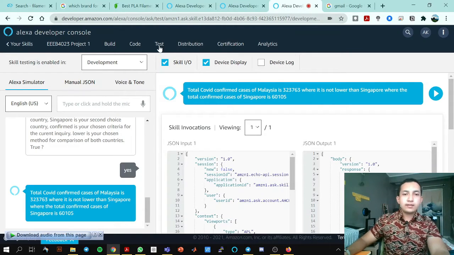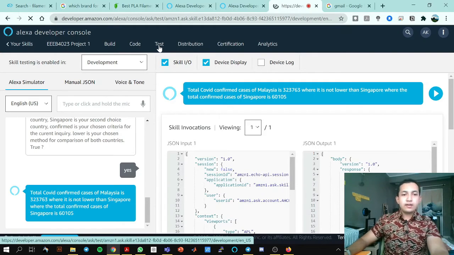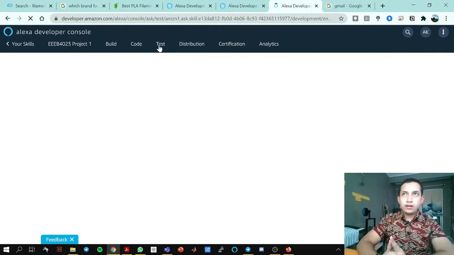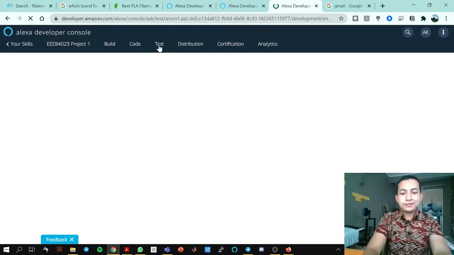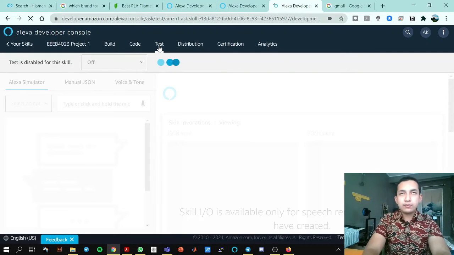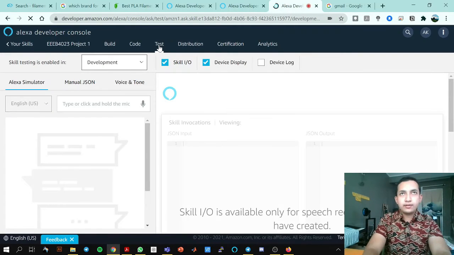Okay, let me test one more time for the task. This time I will test whether the Alexa will only accept the values within the criteria and compare.